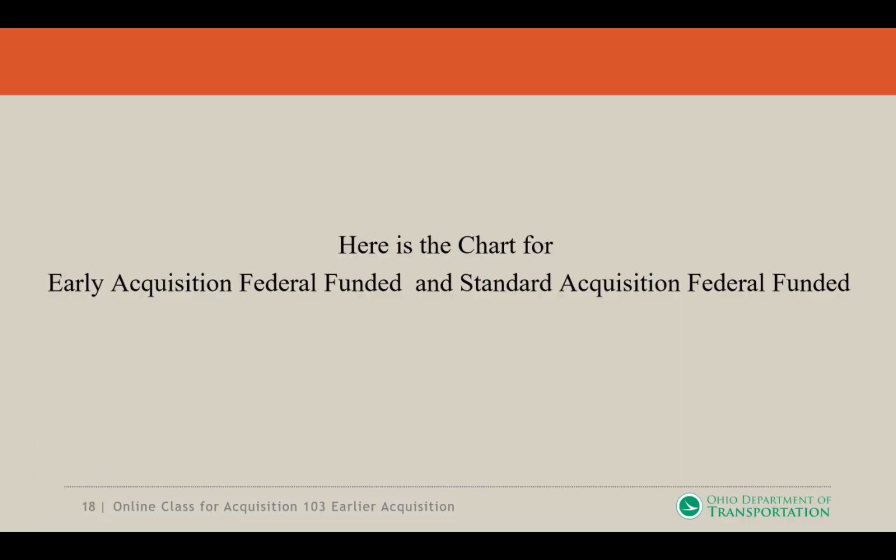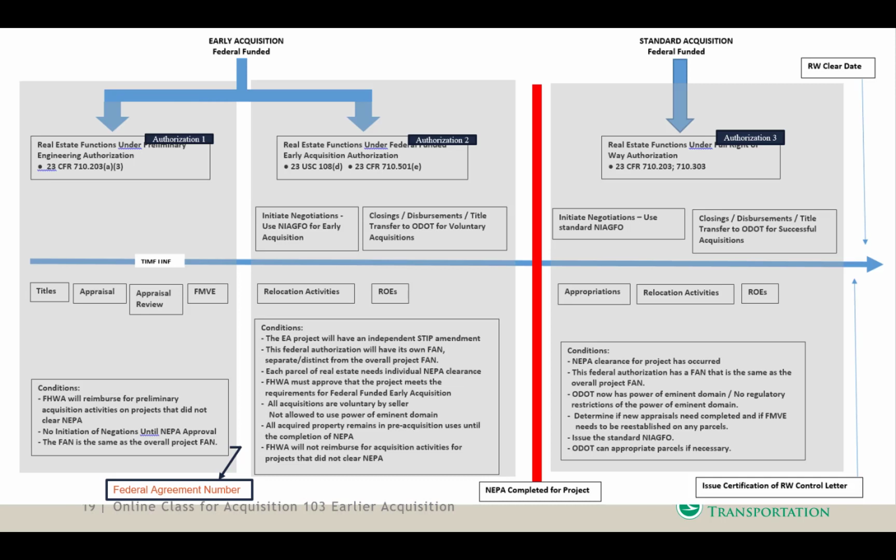Now, here's a chart for early acquisition under federal and standard acquisition, federally funded. A little bit larger chart. When you take a look at it, your first one is the first authorization. This is where we talked about under preliminary engineering, where you have titles, appraisal review, and FMVE.